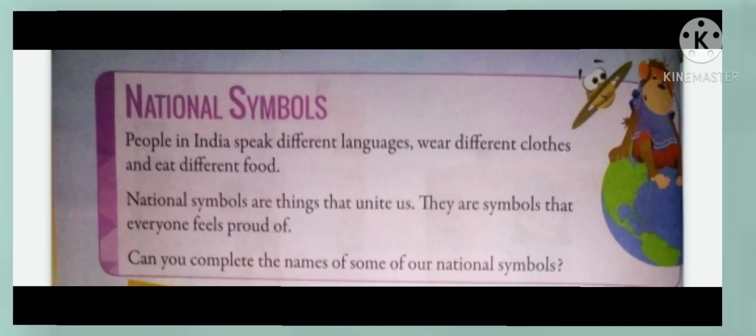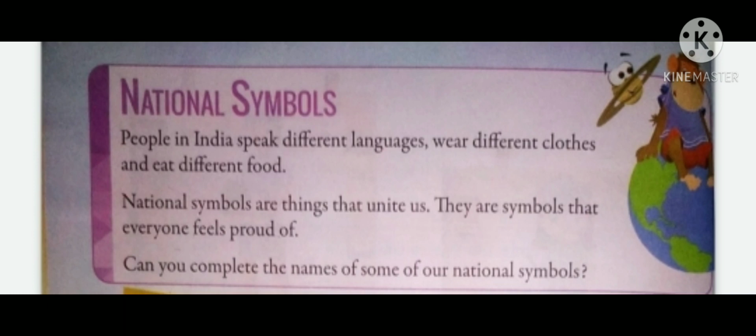Now let's move to page number 218, national symbols. People in India speak different languages, wear different clothes and eat different food. People in India speak different languages like Punjabi, Gujarati, Bengali, Marathi. There are many other languages which people speak. They wear different clothes according to the state and they also eat different food items which are popular in their state. So national symbols are things that unite us.